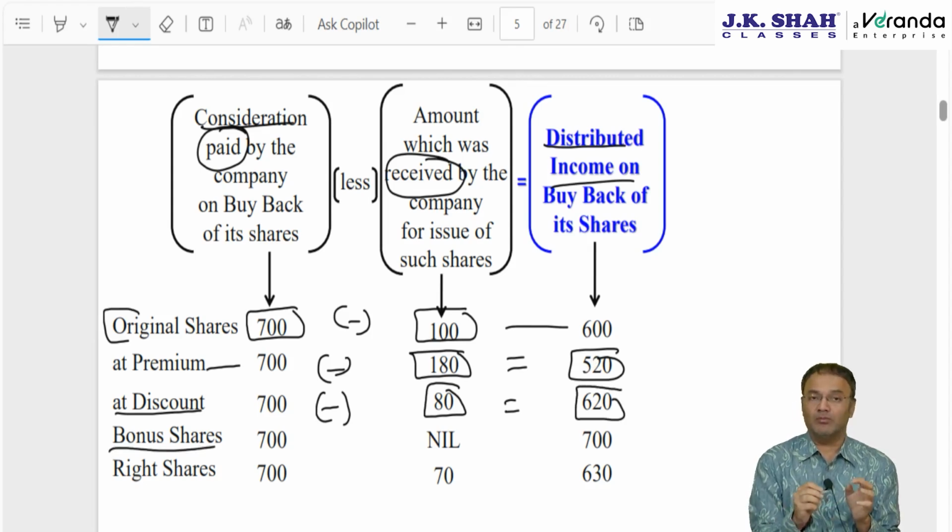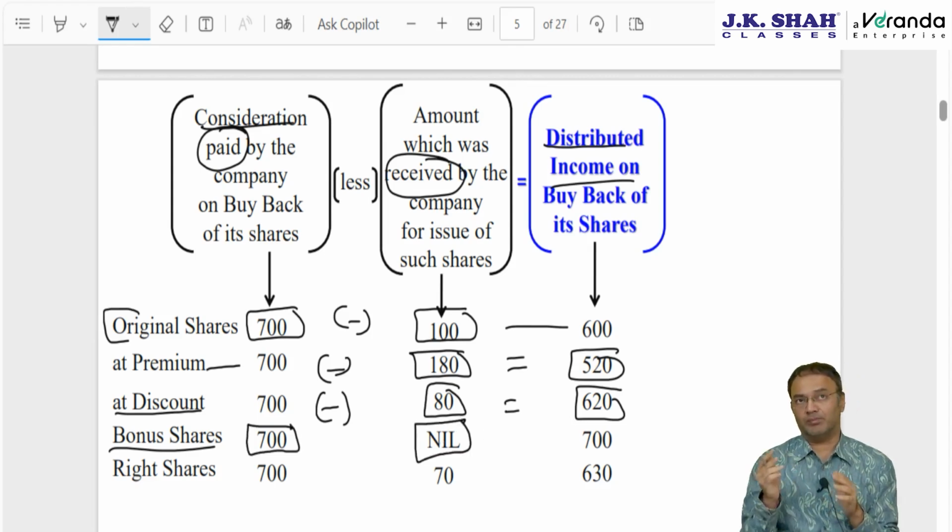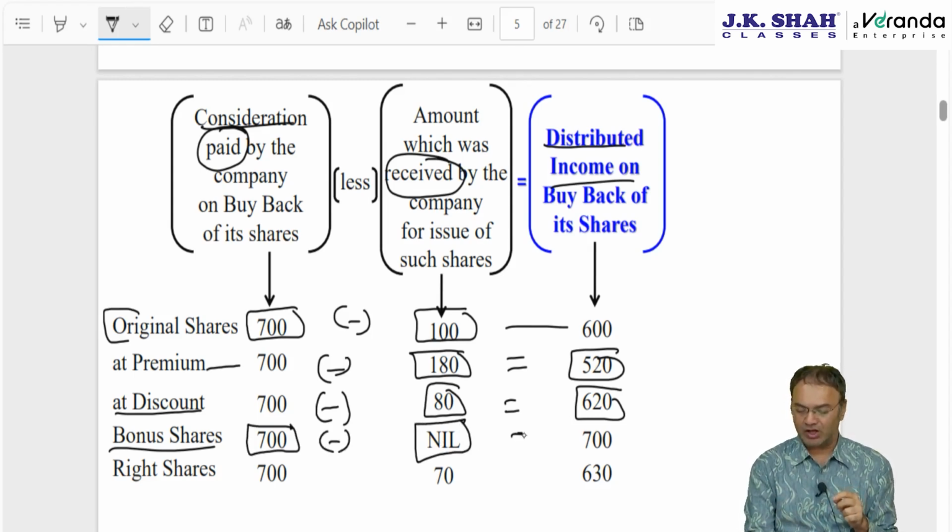Bonus shares. Bonus shares is slightly important, keep it in your mind. 700 companies buying it back for, but for bonus shares company had not received anything. The profits which were capitalized cannot be called as amount received by company. Company has received nothing, and accordingly entire 700 will be distributed income.